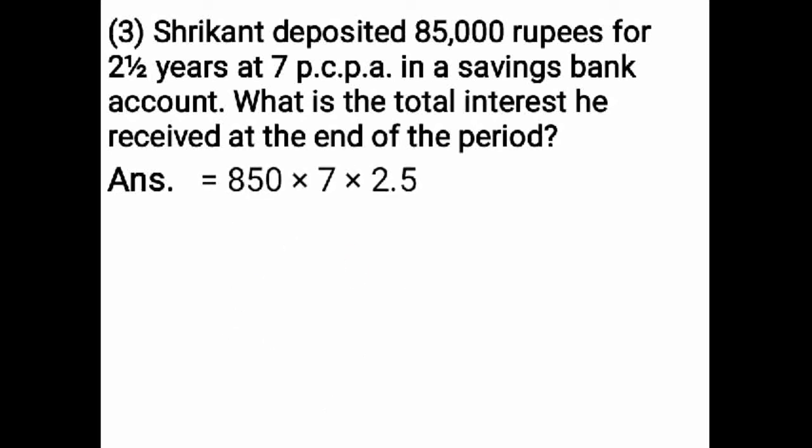First you have to multiply the number 850 into 7. 7 zeros are 0. 7 5s are 35. 7 8s are 56. 56 plus 3, 59. After multiplying 850 into 7, you are getting the answer 5,950. Now you have to multiply 5,950 into 2.5.